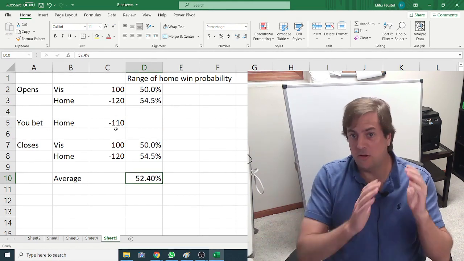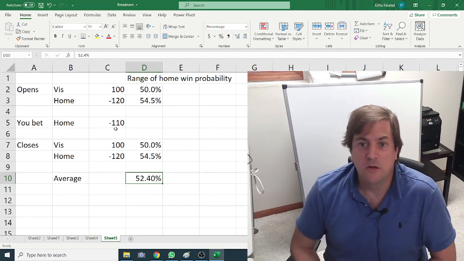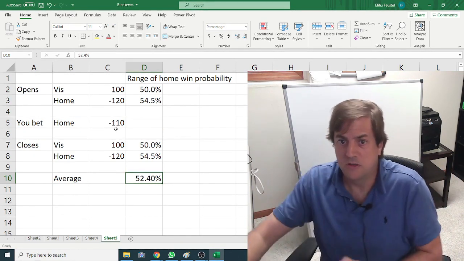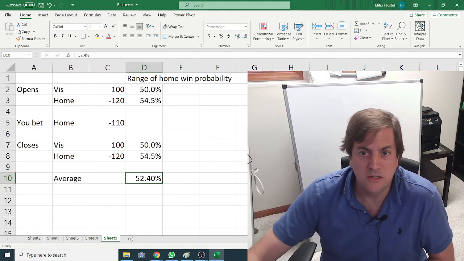So understanding how the line moved affects the closing value. It's not just your no-vig closing value. It's understanding how the line moved before you can actually estimate your true odds to measure your edge.